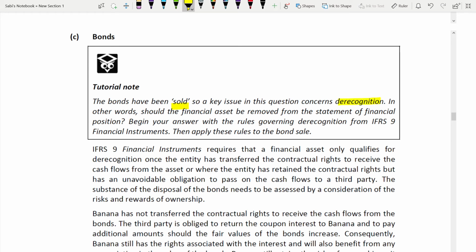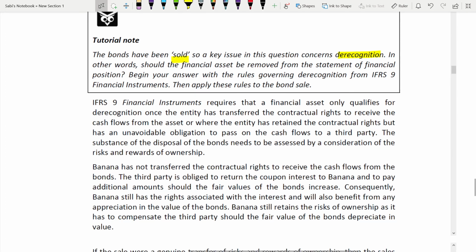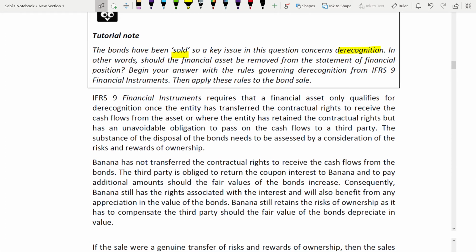Begin the answer with the rules governing derecognition. Then apply these rules to the bond sale. First, the rules of derecognition of IFRS 9, then apply to the bond sale. So the first paragraph will definitely be the rules of IFRS 9 relating to derecognition. IFRS 9 requires that a financial asset only qualifies for derecognition once the entity has transferred the contractual right to receive the cash flow from the asset, or where the entity has retained the contractual right but has an unavoidable obligation to pass on the cash flow to a third party.